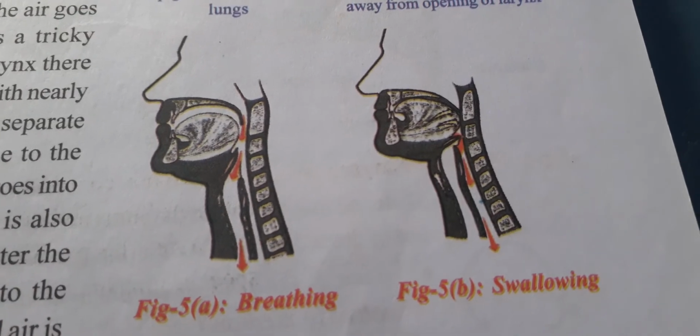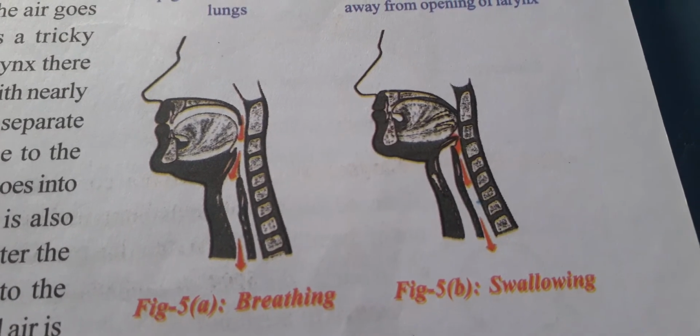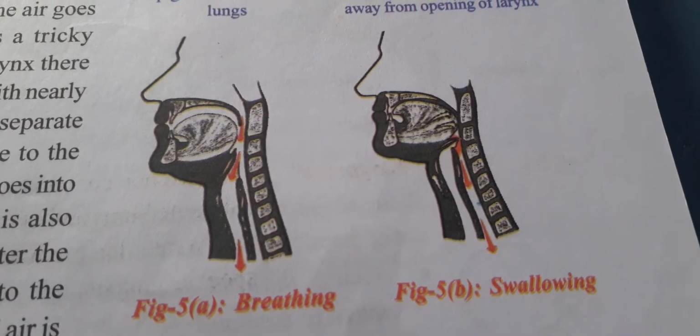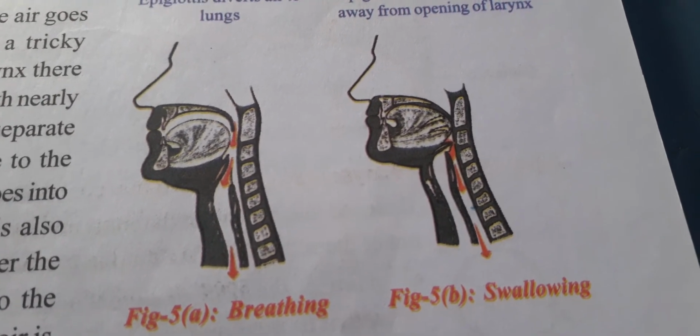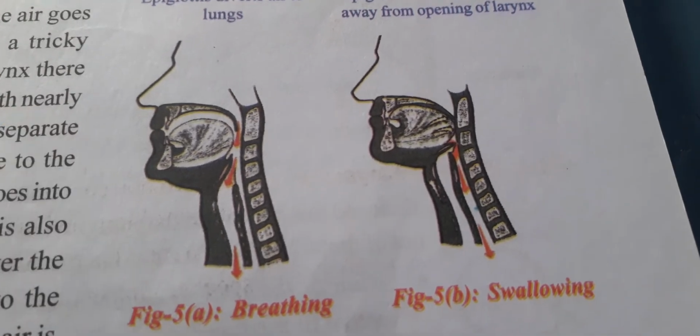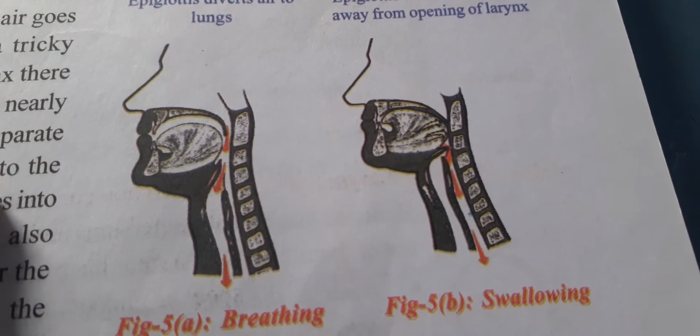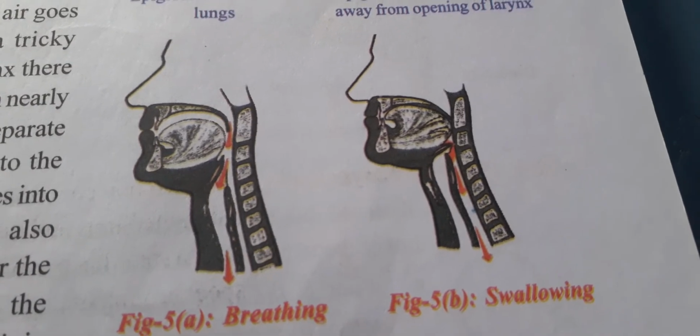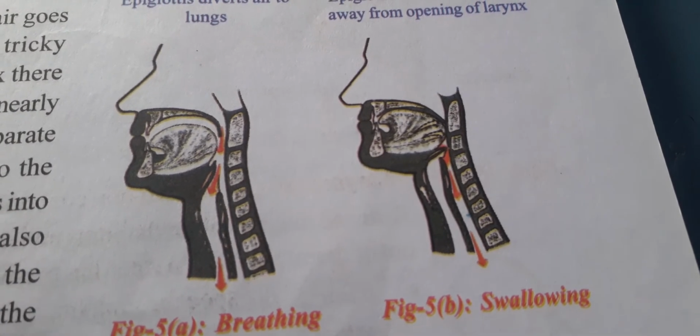So the pharynx has two passages, beginning with nearly the same opening and ending into two separate ones.